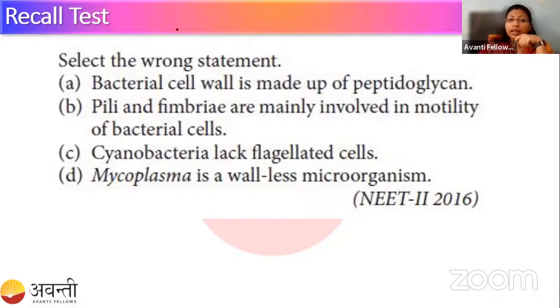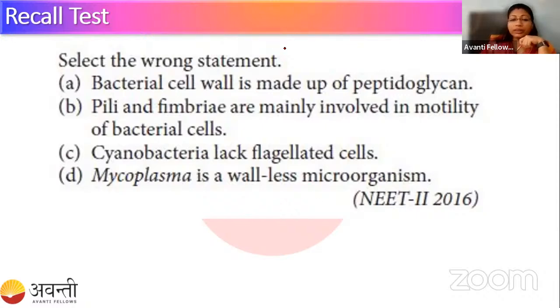Second is saying villi and fimbriae are mainly involved in motility of bacterial cell. C is saying cyanobacteria lack flagellated cells, and D is saying mycoplasma is a wall-less microorganism. We are about to complete 30 seconds, so I'm ending the poll.